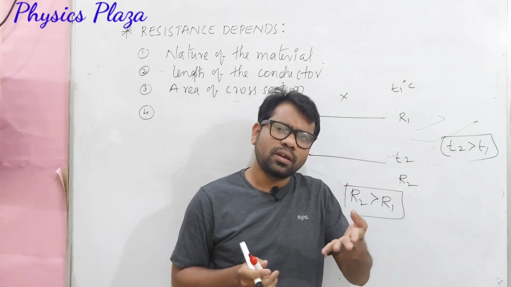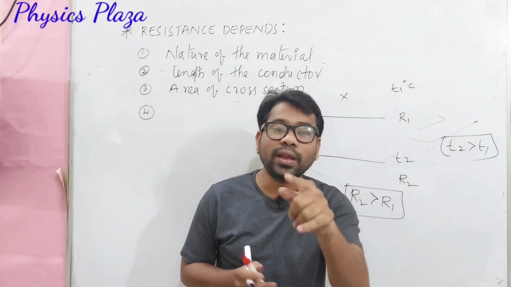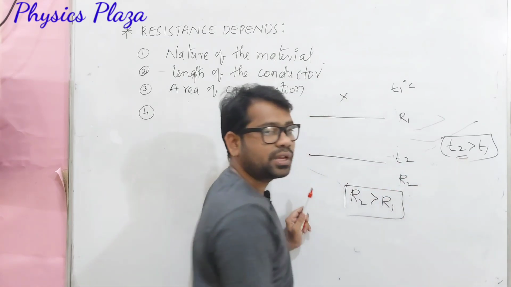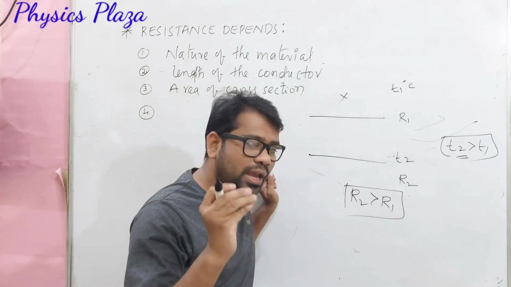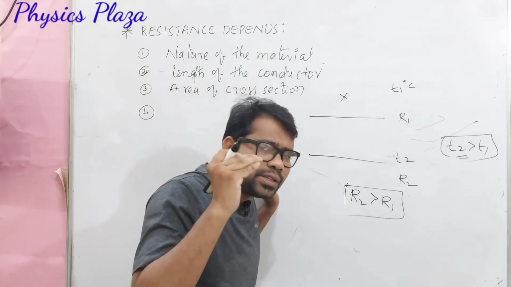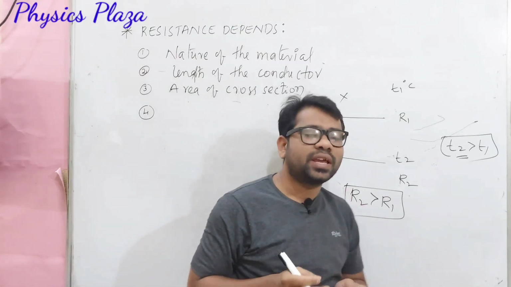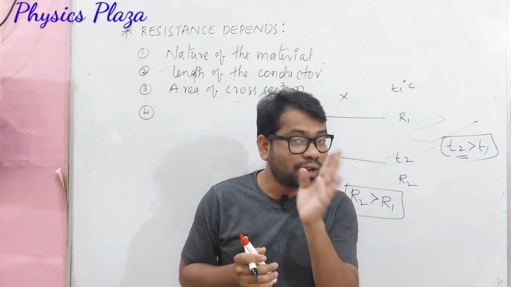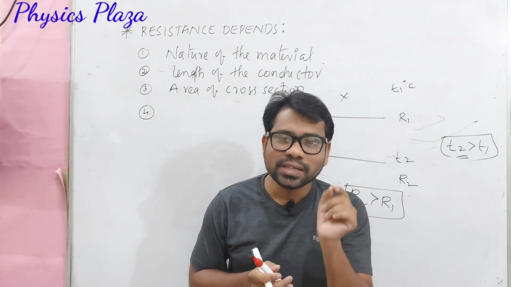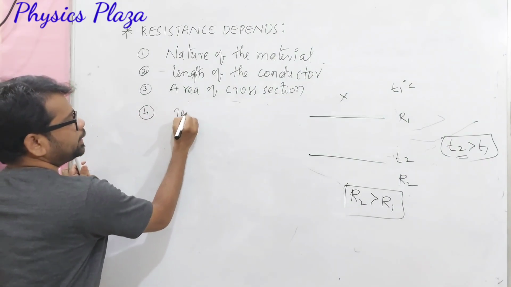Which means the resistance of the same material, same length, same area of cross section is increasing. Why? Because the temperature is increasing. So what can we conclude here? As we increase the temperature, the resistance also increases. But dear children, one condition is there: it is different for conductors and different for semiconductors. Okay, first let us write the point. It also depends on the temperature.